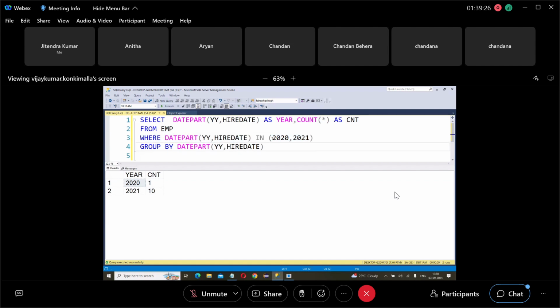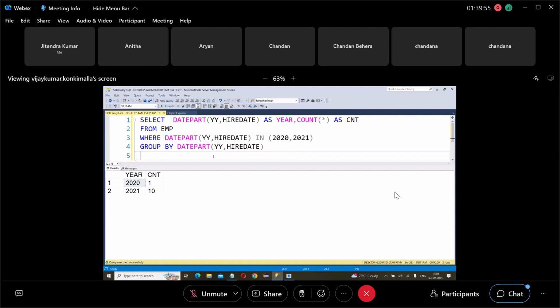So 2020, how many joined? 1. 2021, how many joined? 10. So this where clause selects how many rows? 11 rows. The 11 rows are sent to group by. Group by will create the groups. How many groups are created? Two groups. One group is 2020, one group is 2021. And for each group, it will count how many rows. 2020, 1 row. 2021, 10 rows.